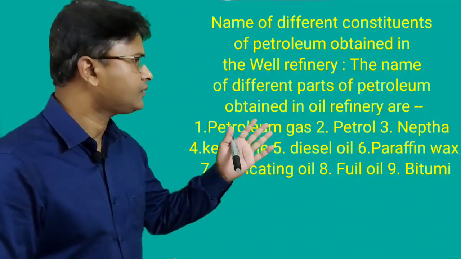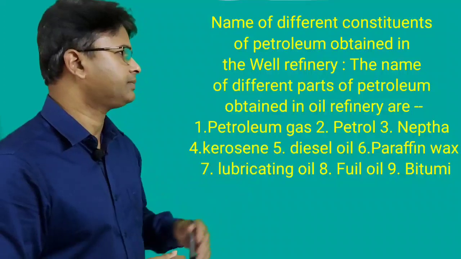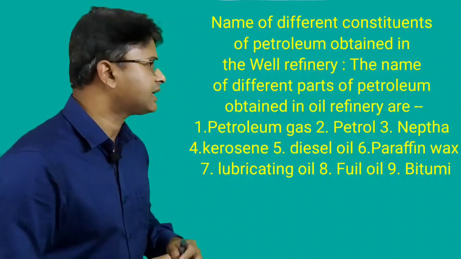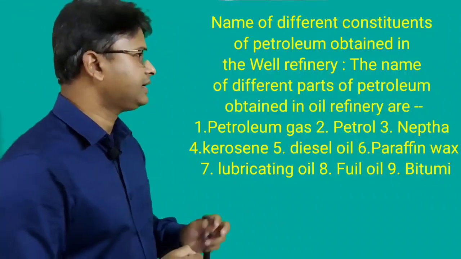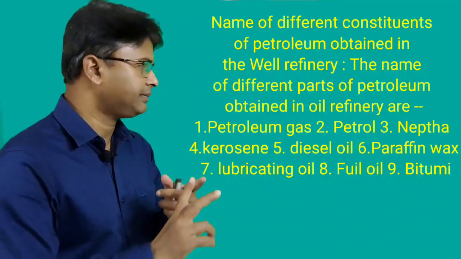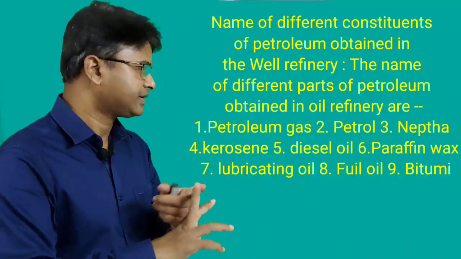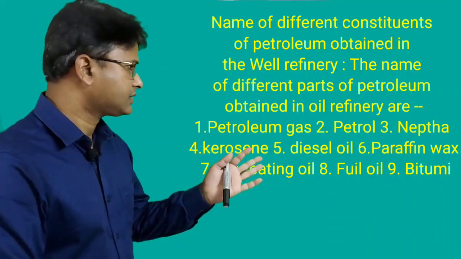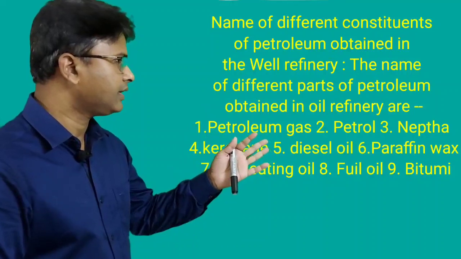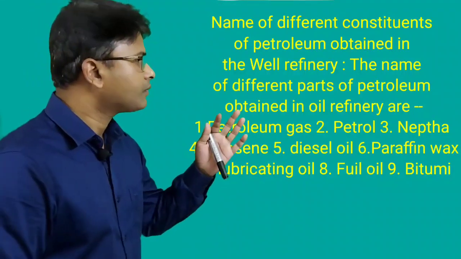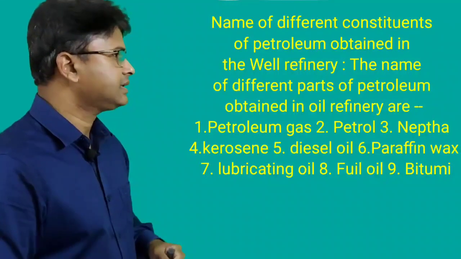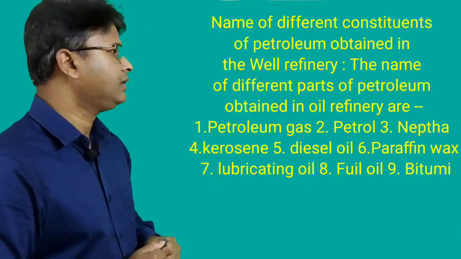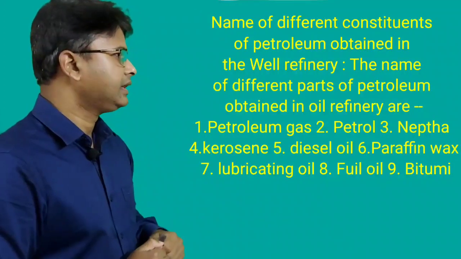The names of different parts of petroleum obtained in the oil refinery are petroleum gas, petrol, naphtha, kerosene, diesel oil, paraffin wax, lubricating oil, fuel oil and bitumen.